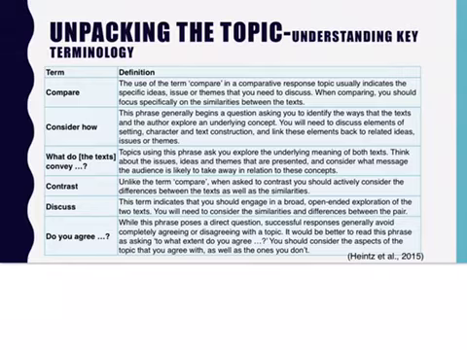Now, we could have what do the texts convey types of topics. In these sorts of phrases, you're looking at the underlying meaning of both of these texts. You want to look at those ideas, issues, and themes, how they're presented, and what messages the audience is likely to take away. And how do we understand that this is the message that's been presented to us?